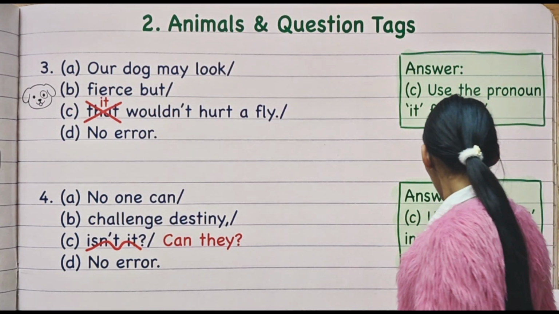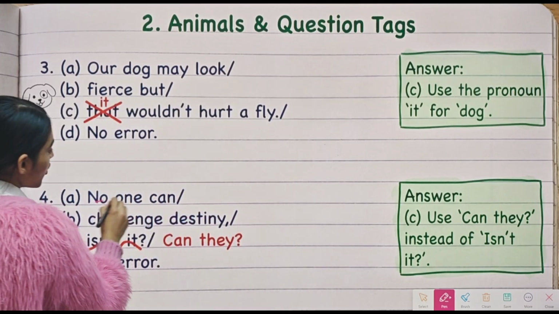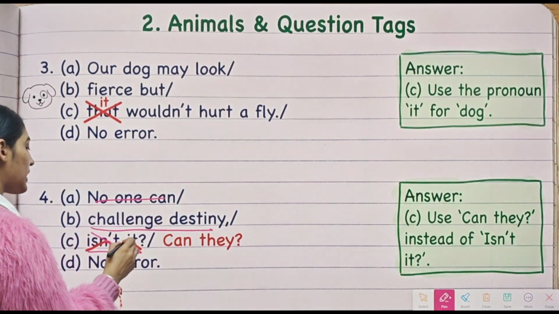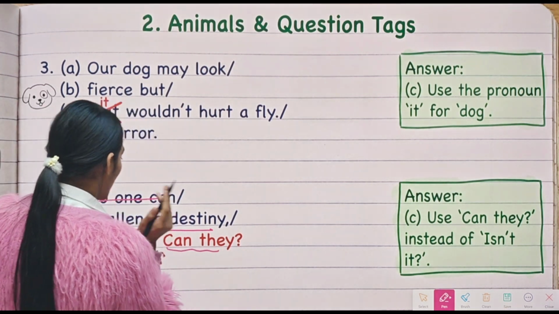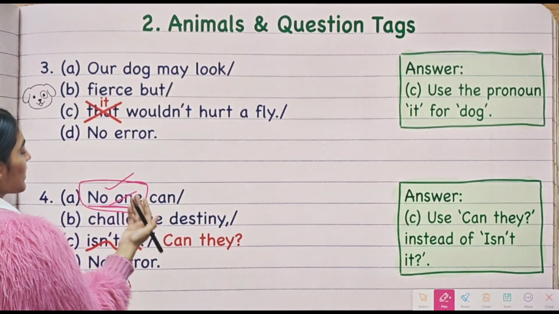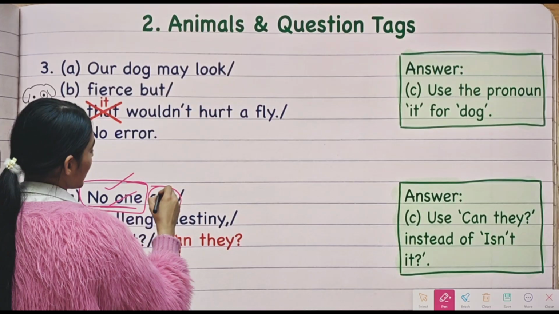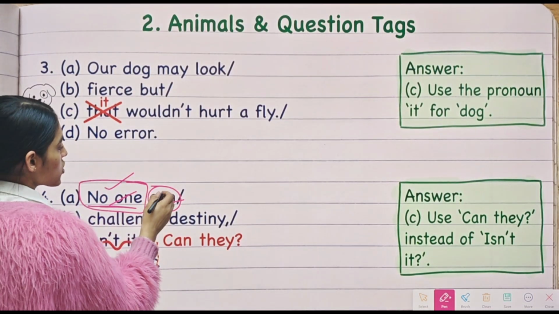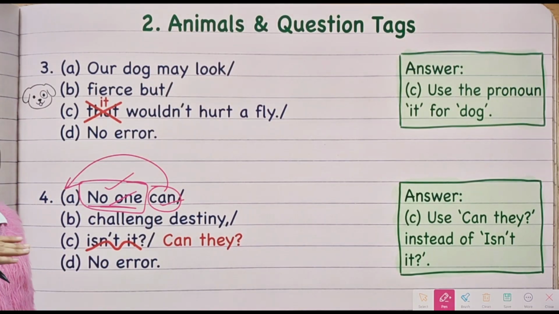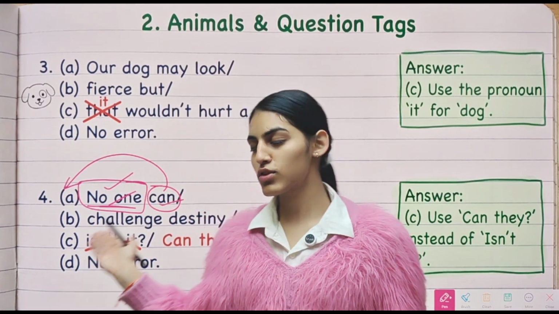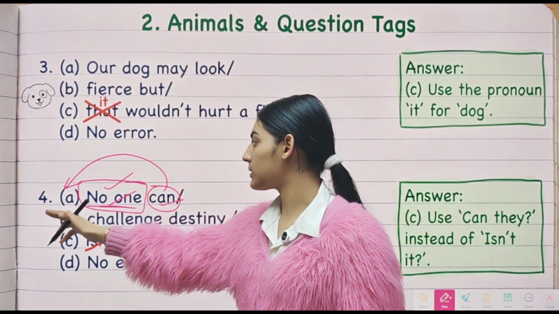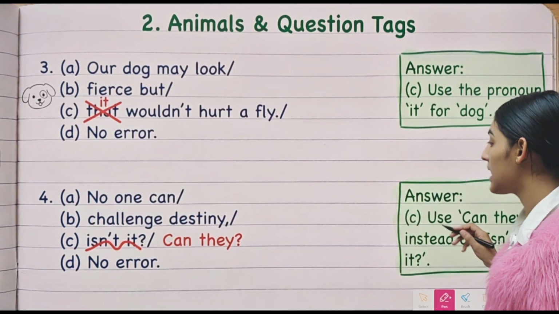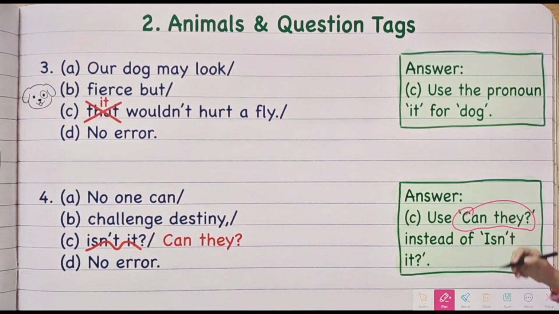Now moving on to the fourth question that we have. No one can challenge destiny, isn't it? So instead of using isn't it, we will use can they. Why so? No one is representing the third person, and can, you can see here, is the auxiliary verb which has been used. So can will come out whenever we make an interrogative sentence. So the auxiliary verb comes out, then the sentence begins. So instead of using isn't it, we will use can they.